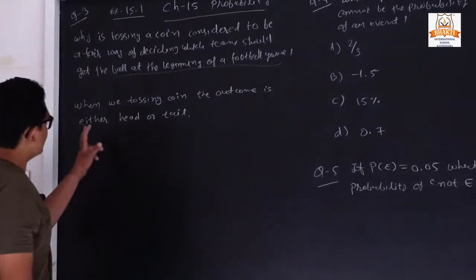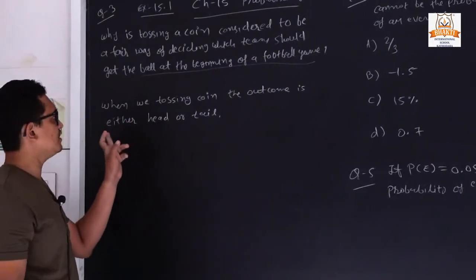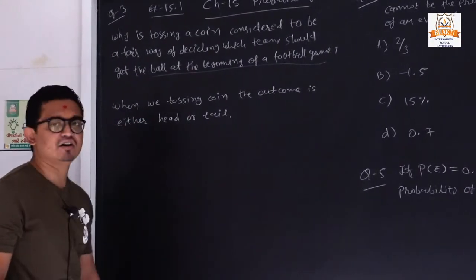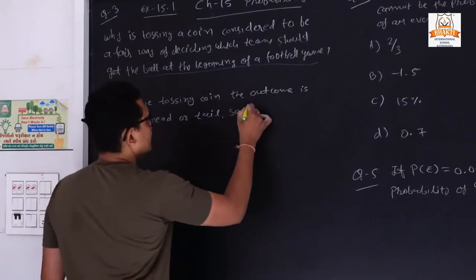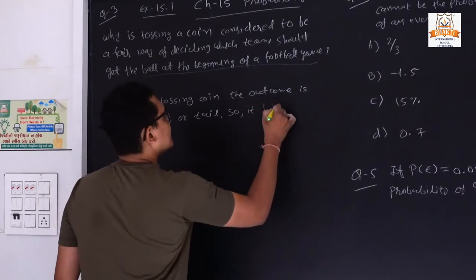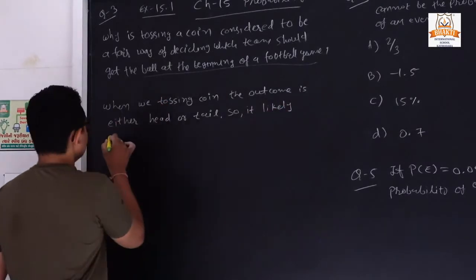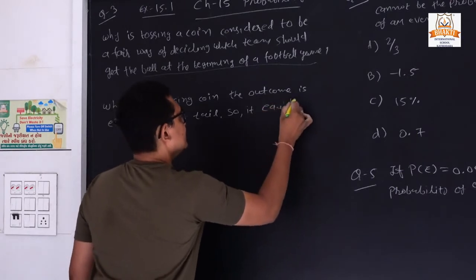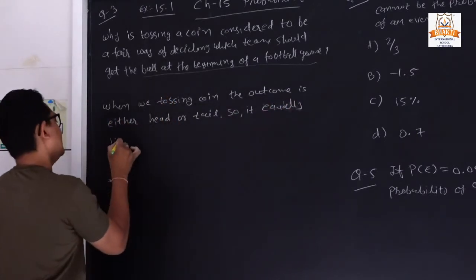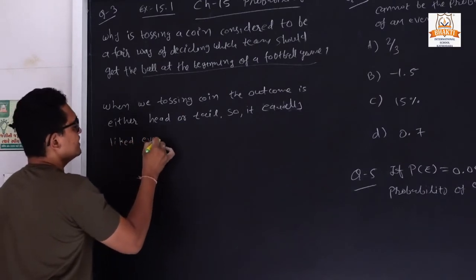Clear? If we toss the coin, the outcome is either head or a tail. So it is an equally likely event.